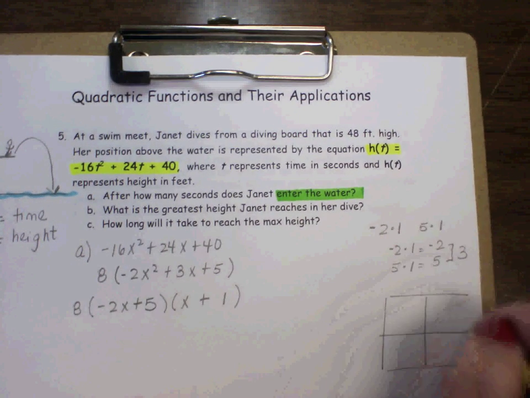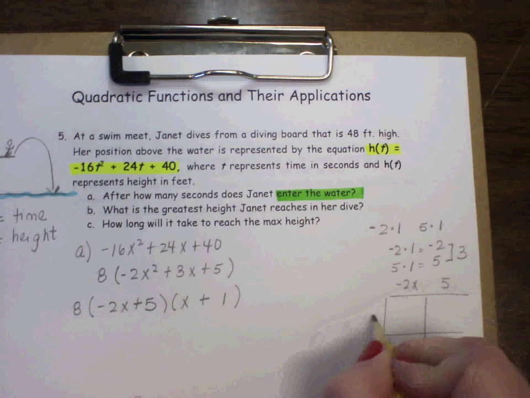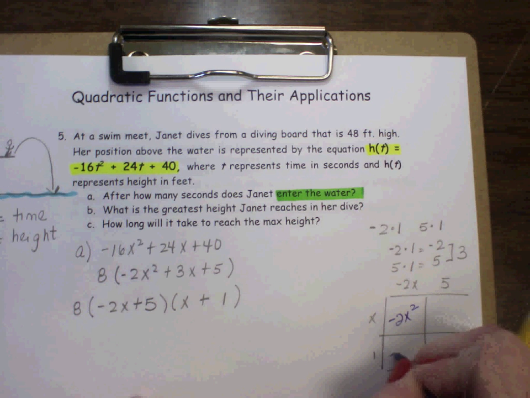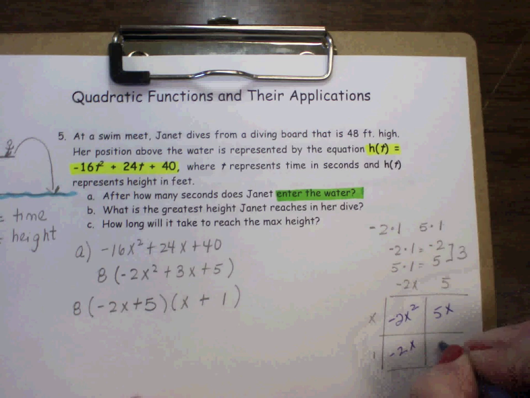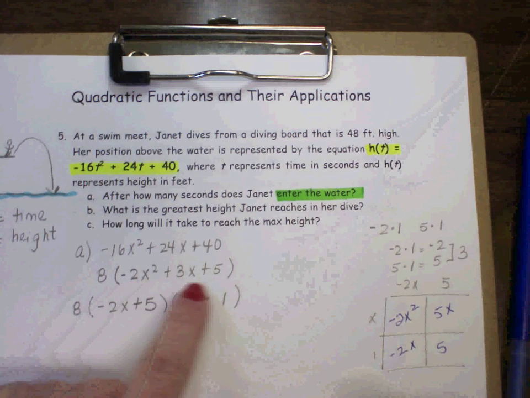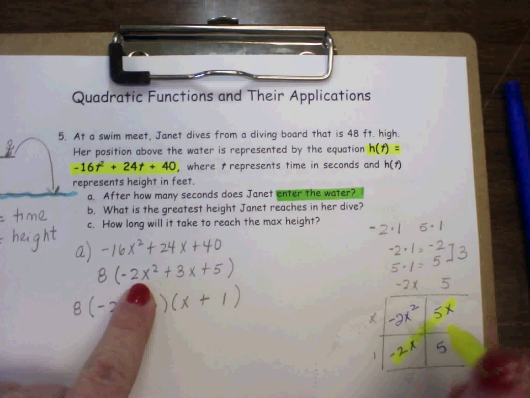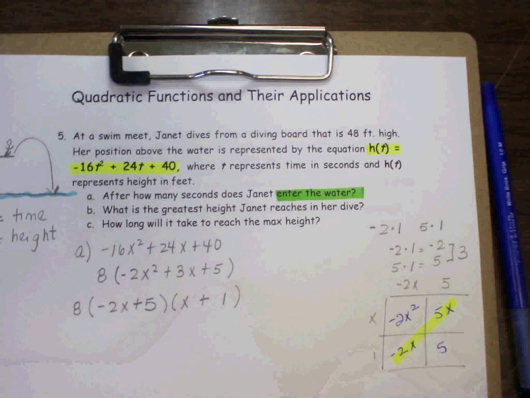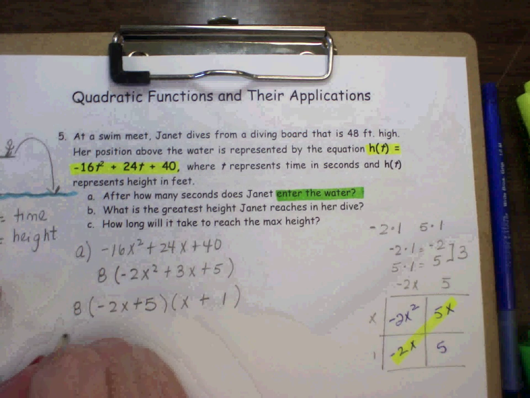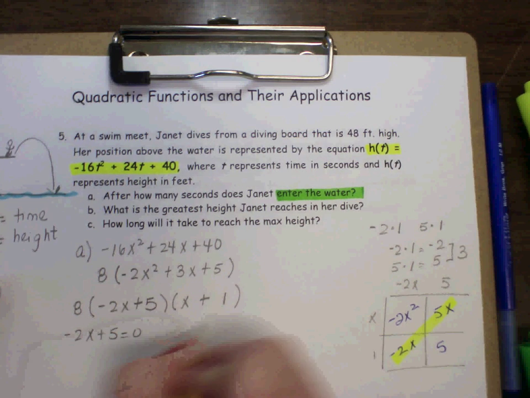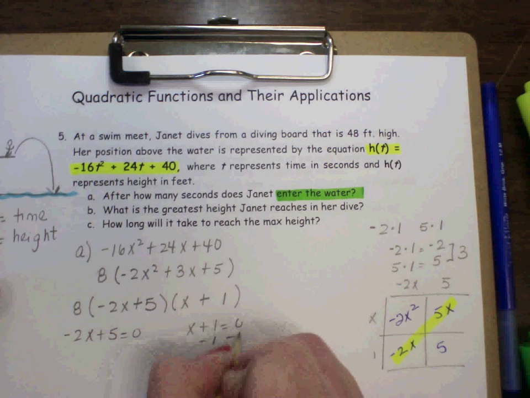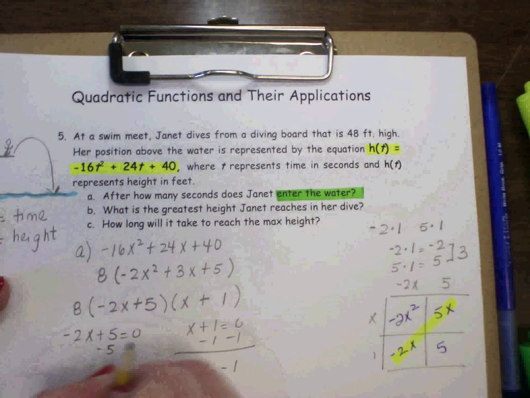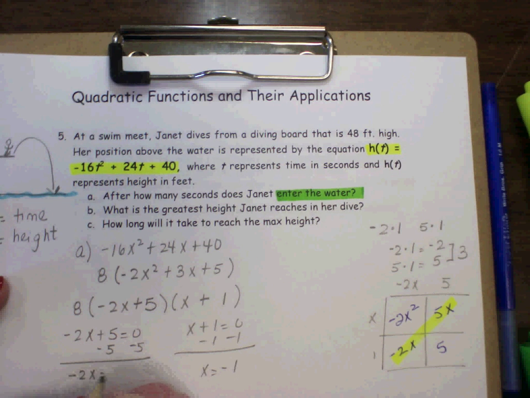Okay, so this is minus 2x squared, minus 2x, 5x, and 5. And remember, I'm looking for what's inside the parentheses, not the original one. And that's I have my negative 2x, I have my 5, and that's most definitely 5x, okay? So now I need to set those two equal to 0. 2x plus 5 equals 0. x plus 1 equals 0. So I'm going to take away 1 on both sides over here, and x equals negative 1. And then I'm going to do minus 5 on both sides. So negative 2x equals negative 5. And then I'm going to divide by negative 2. And my other 0 would be 5 halves, which is 2.5.